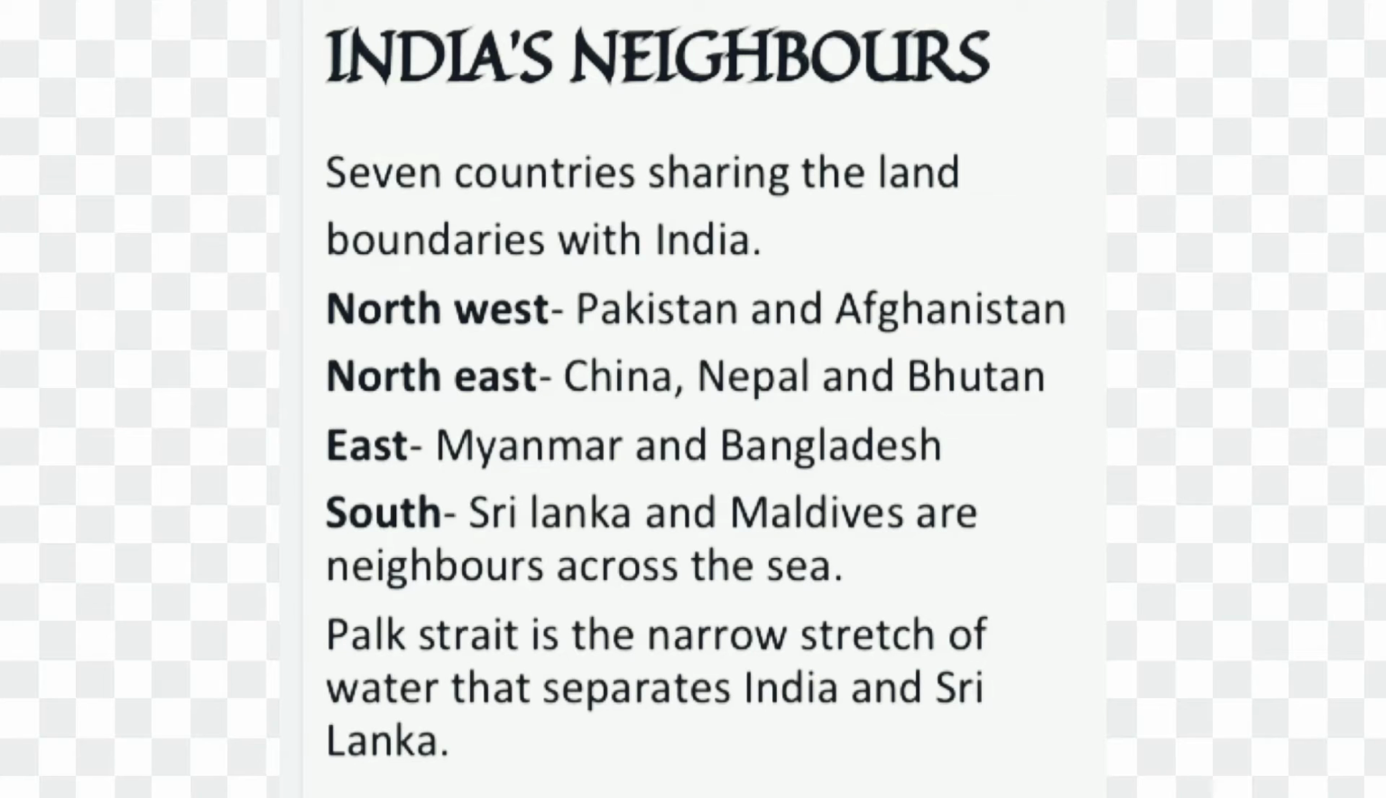India's neighbors. 7 countries share land boundaries with India. Northwest: Pakistan and Afghanistan. Northeast: China, Nepal and Bhutan. East: Myanmar and Bangladesh. South: Sri Lanka and Maldives are the neighbors across the sea. Palk Strait is the narrow stretch of water that separates India and Sri Lanka.